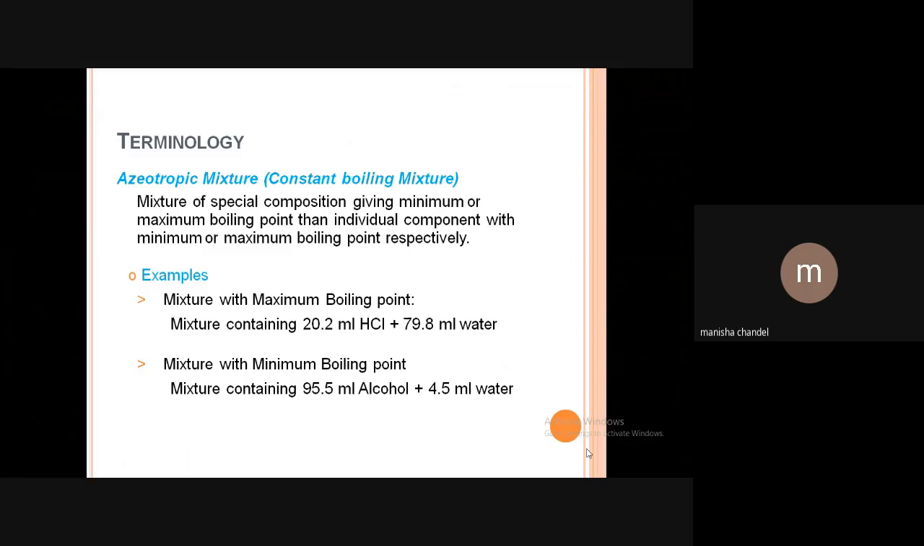Next we have azeotropic mixture or constant boiling mixture. What are azeotropic mixtures? Mixtures of special composition giving a minimum or maximum boiling point compared to the individual components. Example, a mixture with maximum boiling point, that is a mixture containing 20.2 ml HCl plus 79.8 ml water. So these are examples of azeotropic mixtures.